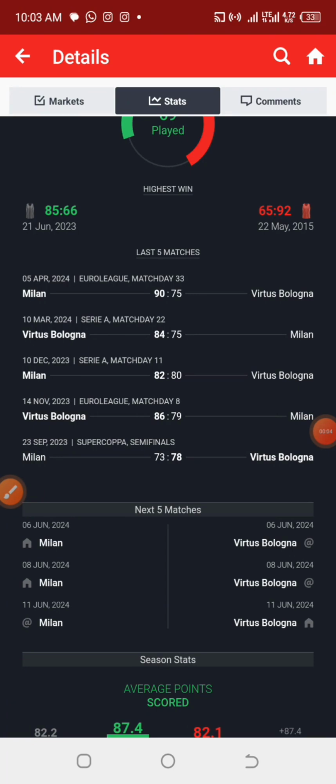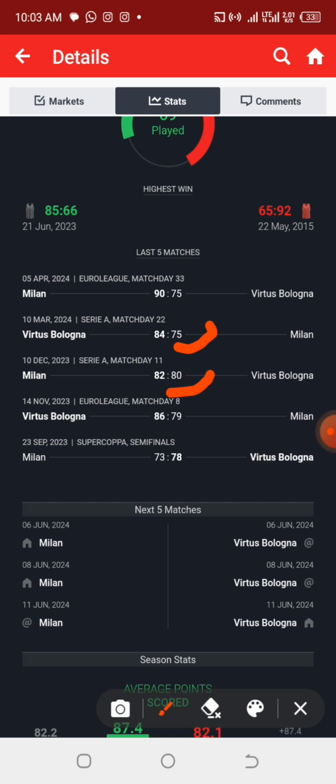So my people, in this aspect, I'll be picking just two figures. The first figure that I'll be picking is 75, and I'll be picking 80. Adding these two figures together, we are getting 155. Okay, this is my average point for both teams. So I'm picking 155.